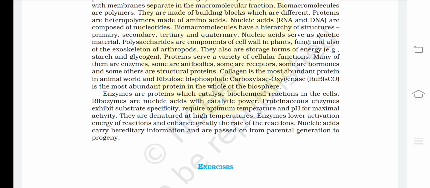Enzymes lower the activation energy of reactions and greatly enhance the rate of reactions. Nucleic acids carry hereditary information and are passed on from the parental generation to the progeny. Here this chapter ends.